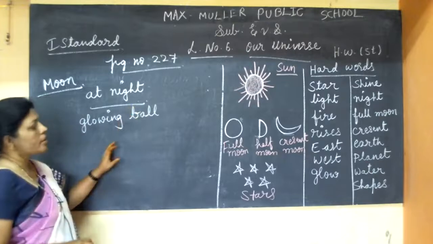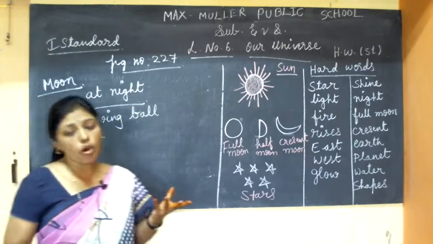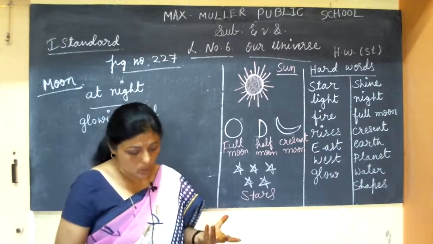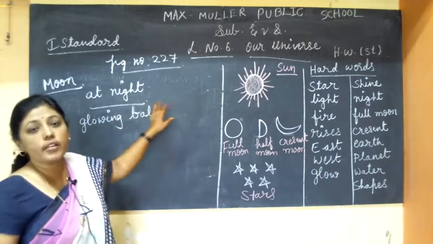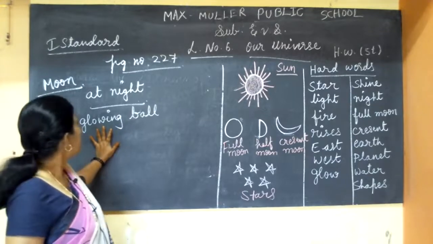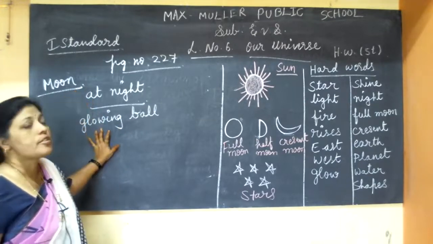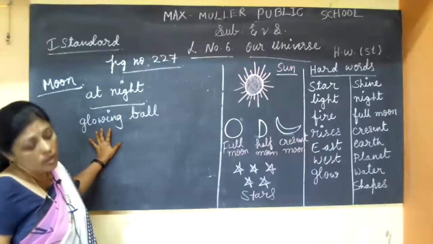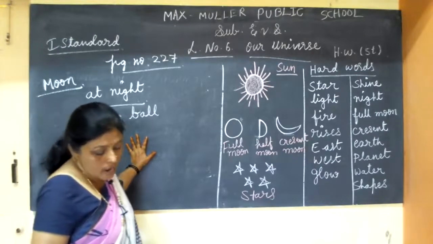We will see the moon at night in the sky. It looks like a glowing ball, a round glowing ball. The moon is smaller than the sun. It is smaller than the sun and the earth, isn't it? Okay. Now, we will see the moon at night. It looks like a round glowing ball. It is smaller than the sun and the earth.